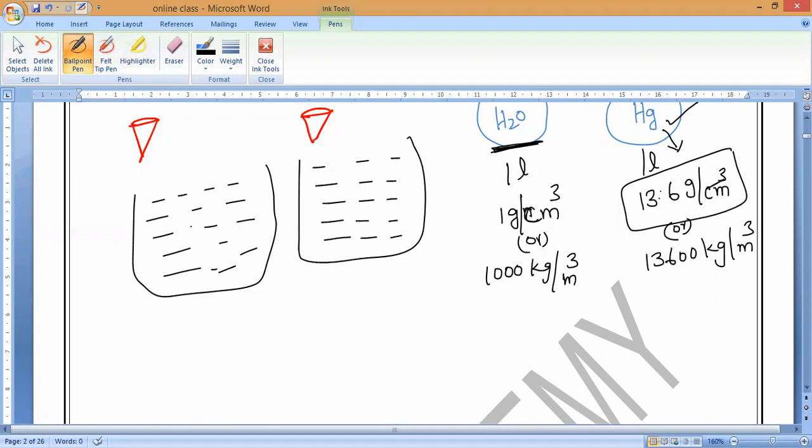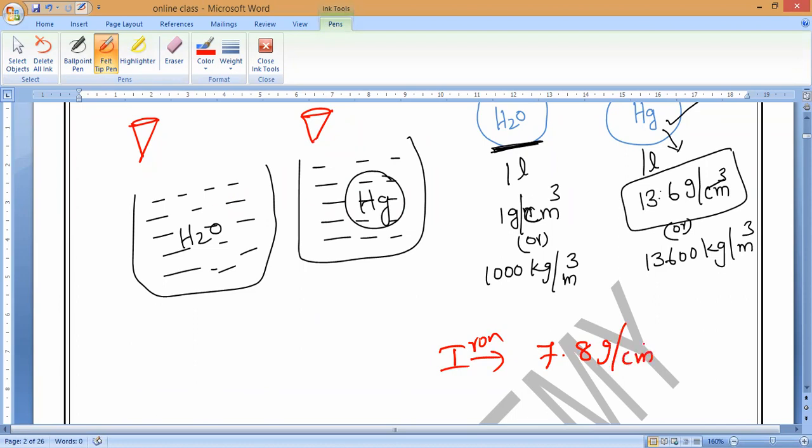Please respond. This is water and this is mercury. In water, it will sink, and in mercury, it will float. Why? Listen, the density of iron is 7.8 gram per cubic centimeter.